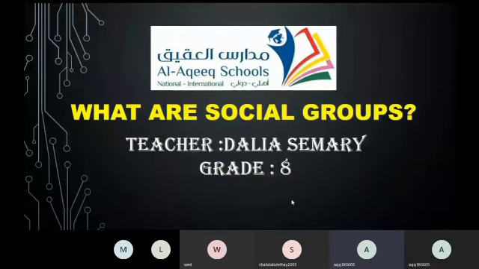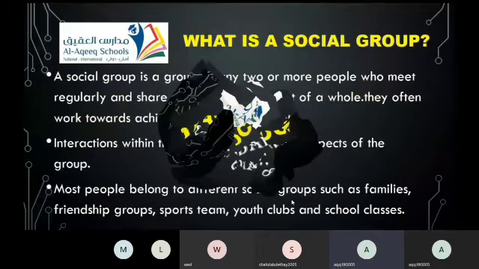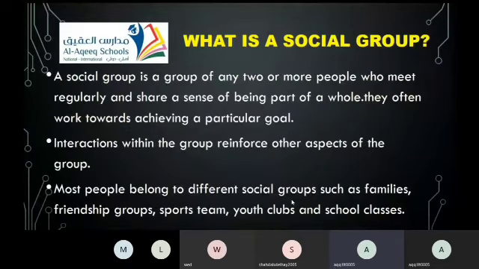What is a social group? Whenever there is a group of any two or more people who meet regularly and share a sense of being part of a whole, this is called a social group. So whenever we have two or more people who meet in a regular way, we can call this a social group. They often work toward achieving particular goals.